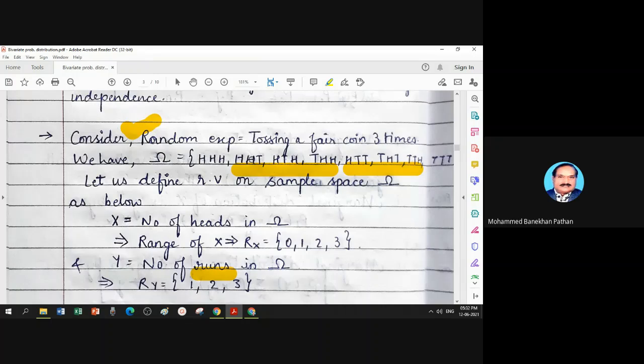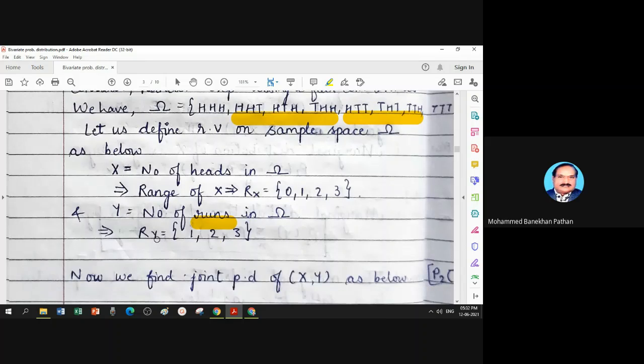H followed by H, and that is broken by T, so this arrangement has 2 runs. H broken by T, T broken by H, so this arrangement of symbols has 3 runs, and so on. So I will get the range of Y: minimum 1, maximum 3.